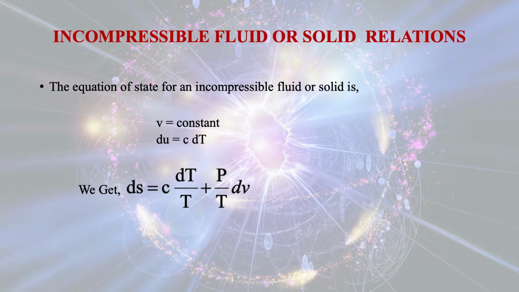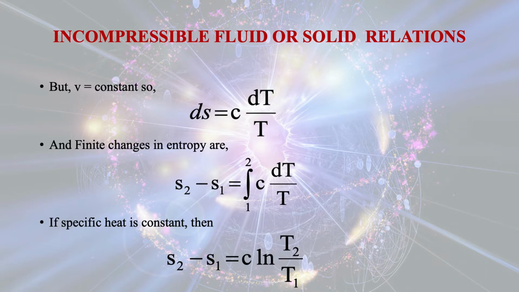Now du will be equal to C dT, and we get ds is equal to C dT by T plus P by T dv. For an incompressible fluid or solid, v is constant and ds is equal to C dT by T, and the finite change in entropy S2 minus S1, if you integrate, is the integral of C dT by T. If the specific heat is constant, then S2 minus S1 is equal to C ln T2 by T1.